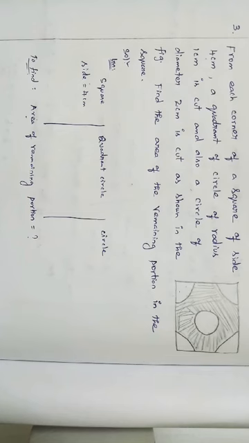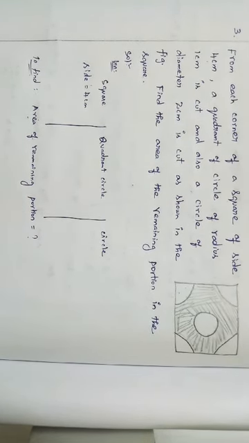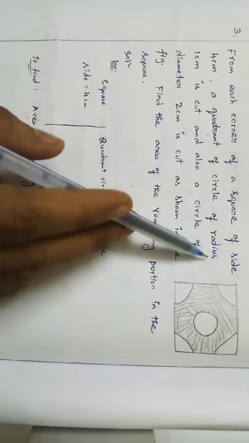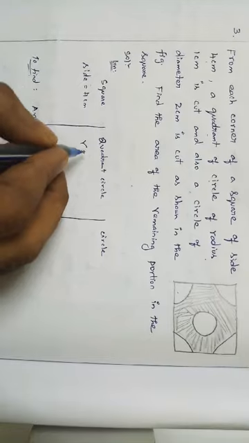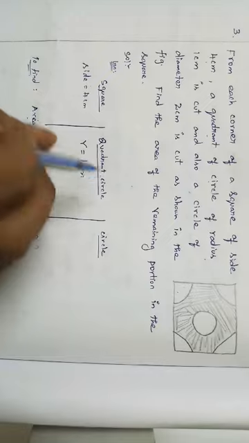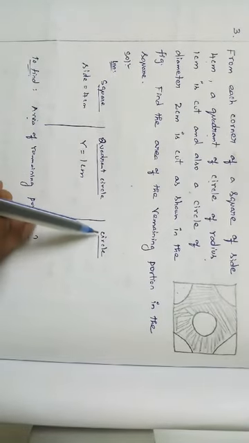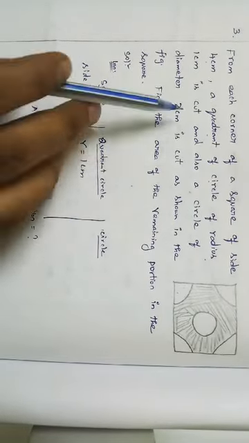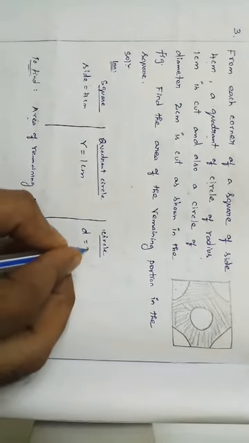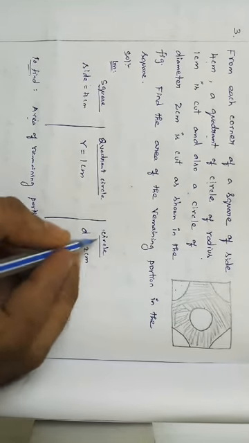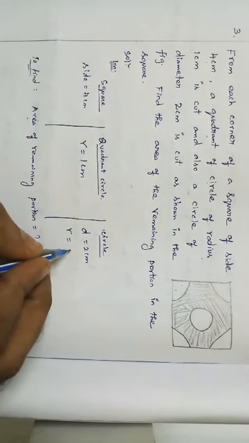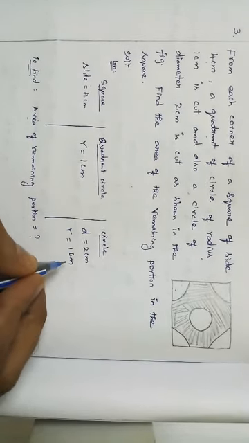Right? For quadrant circle, what is the formula? Area of quadrant circle is pi r square divided by 4. So for that R is needed. A quadrant of circle of radius 1 centimeter. So radius of a quadrant circle is equal to 1 centimeter, R is equal to 1 centimeter. Next, radius of a full circle. A circle of diameter 2 centimeter. So diameter of a full circle is 2 centimeter. But radius alone is needed. So 2 by 2 is equal to 1 centimeter, right? So radius of full circle also 1 centimeter.